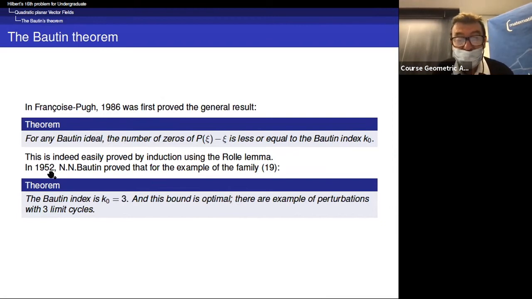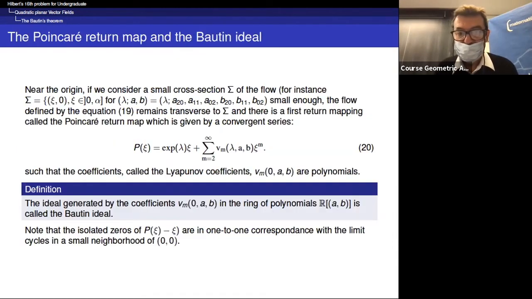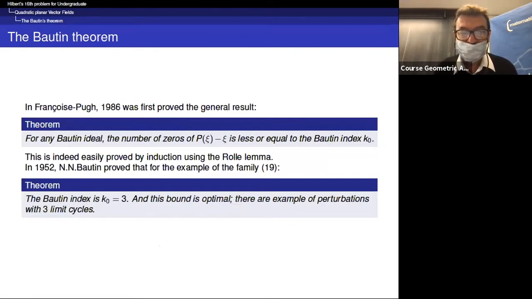So in 1952, Bautin proved that for the example of the family 19, so this is this one, the Bautin index k0 is equal to 3. But he proved also, this is an upper bound, and this bound is optimal, in fact. There are examples of perturbations with 3 limit cycles. So you see, you have the following message.